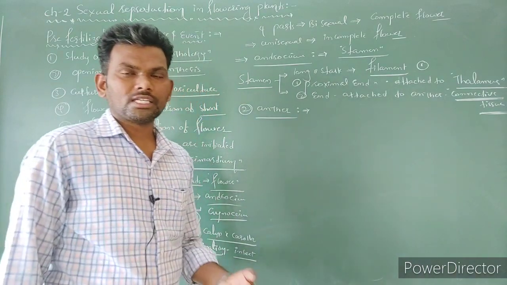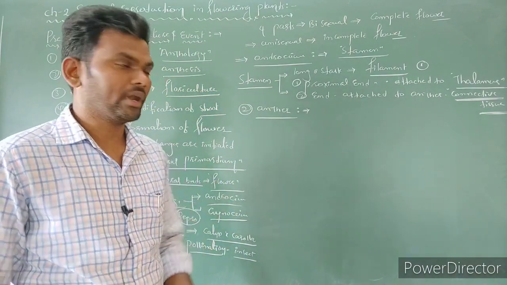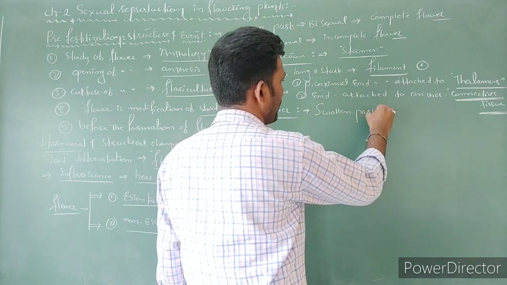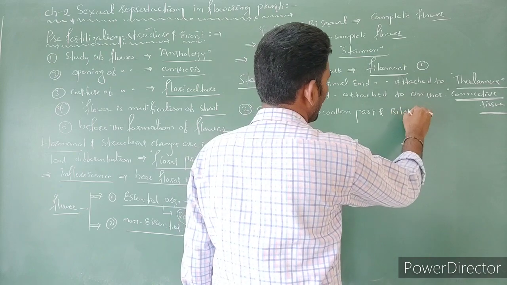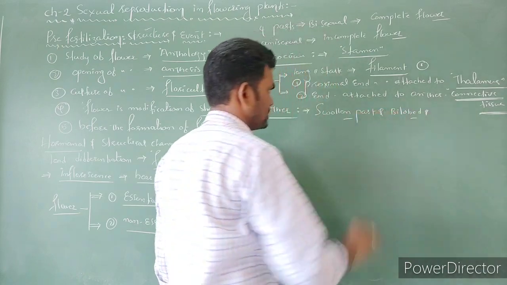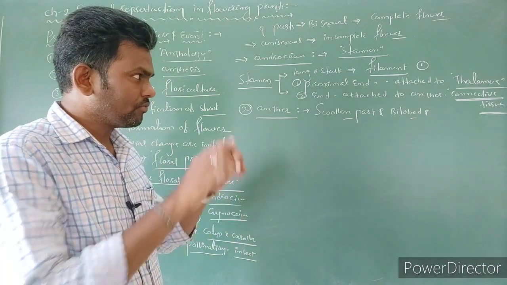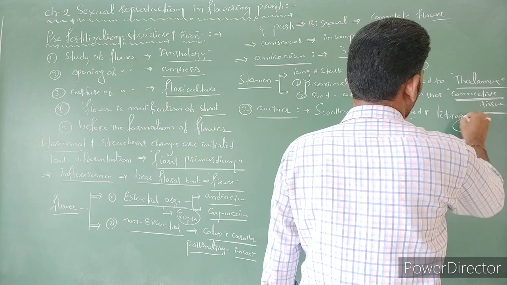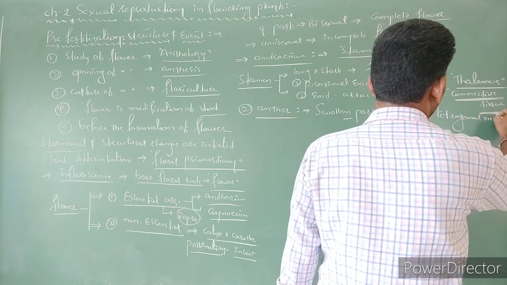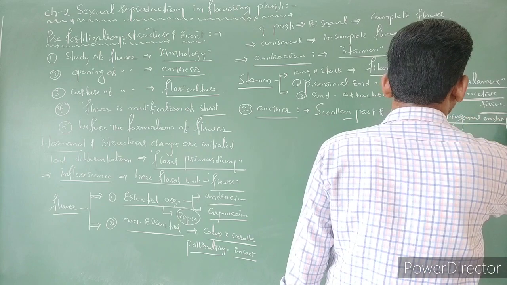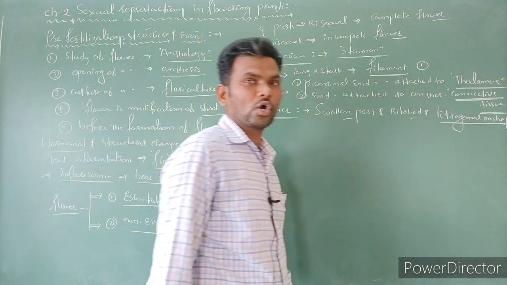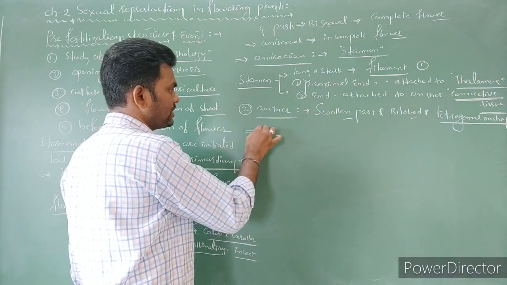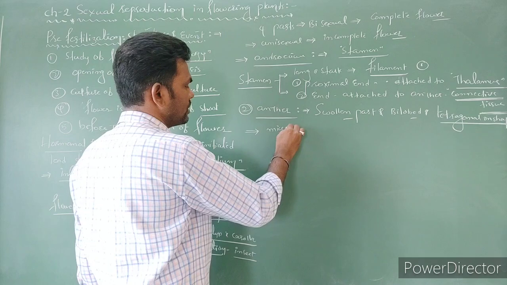Right? So what is the anther? Anther is, you can say, a swollen and bilobed part. Lobes are present. The typical anther of an angiosperm is tetragonal in shape. The anther is also called the microsporangium.